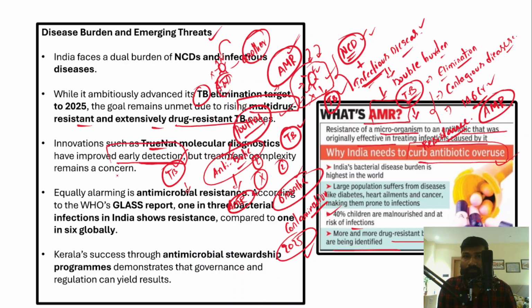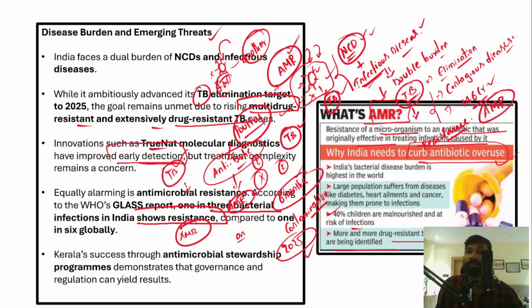Antimicrobial resistance is very dangerous and very problematic. According to one report, at least 1 in 3 bacterial infections in India show this antimicrobial resistance compared to 1 in 6 globally. So therefore, India has been facing the highest risk of antimicrobial resistance.